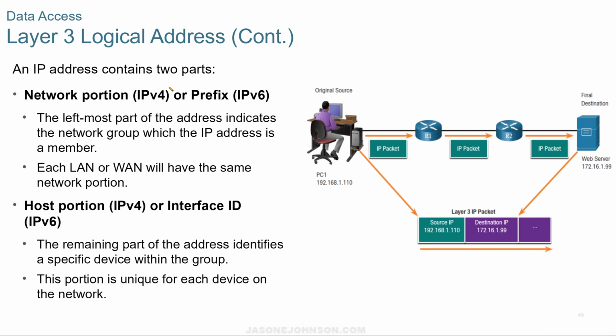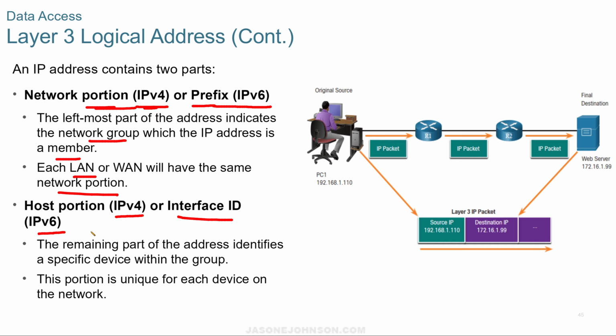An IP address contains 2 parts, the network portion or a prefix. We're going to call it network portion for IPv4, and it's called prefix for v6. The leftmost part of the address indicates the network group which the IP address is a member of, and each LAN or WAN will have the same network portion. We're going to learn more about segmentation and network portions versus prefixes versus host versus networks later on in this course. The host portion for v4, or interface ID for v6, is the host side or the non-network side.